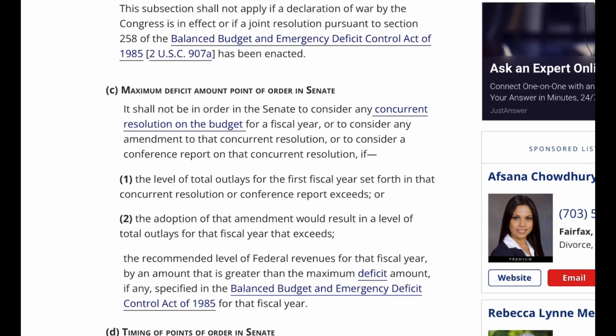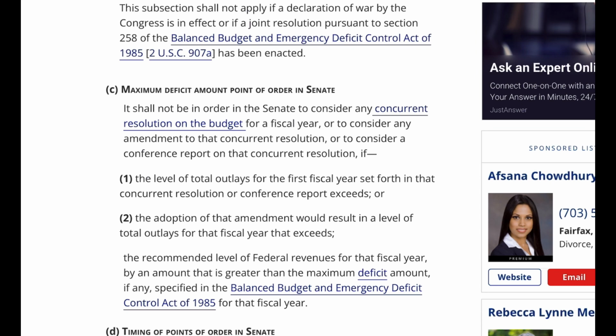C. Maximum deficit amount. Point of order in Senate. It shall not be in order in the Senate to consider any concurrent resolution on the budget for a fiscal year, or to consider any amendment to that concurrent resolution, or to consider a conference report on that concurrent resolution, if 1. The level of total outlays for the first fiscal year set forth in that concurrent resolution or conference report exceeds, or 2. The adoption of that amendment would result in a level of total outlays for that fiscal year that exceeds the recommended level of federal revenues for that fiscal year by an amount that is greater than the maximum deficit amount, if any, specified in the Balanced Budget and Emergency Deficit Control Act of 1985 for that fiscal year.